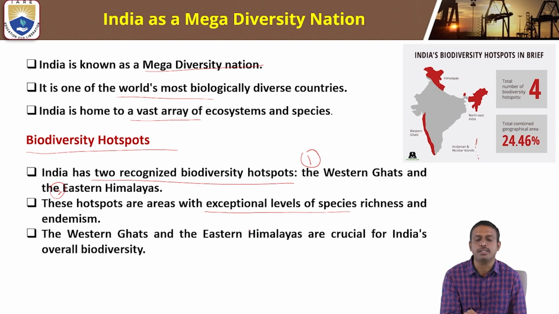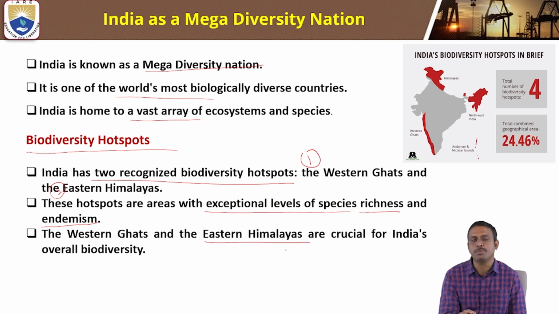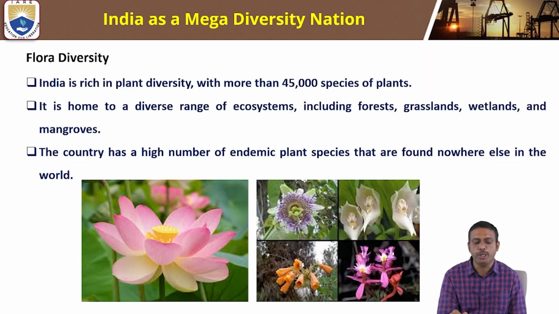What are biodiversity hotspots? Hotspots are areas with exceptional levels of species richness and endemism. The Western Ghats and Eastern Himalayas are crucial for India's overall biodiversity. There are two hotspots recognized in India: one is the Western Ghats and the next one is the Eastern Himalayas.